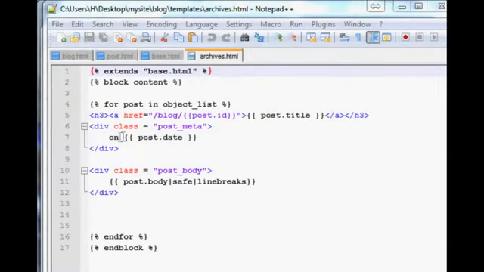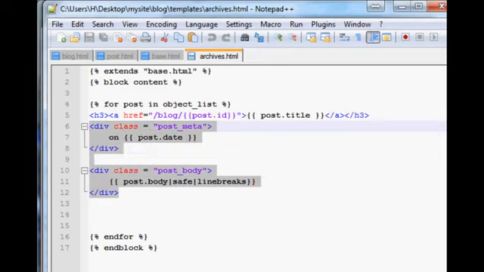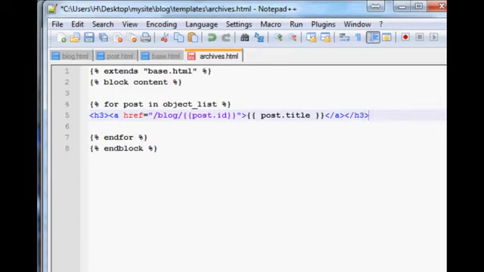And we'll come into here, and what we're just going to do is keep the for loop, but obviously we don't want to have anything really. We don't want any of these div tags. What we really want is just this. We don't want it to be a header 3. Instead, let's make it regular text.